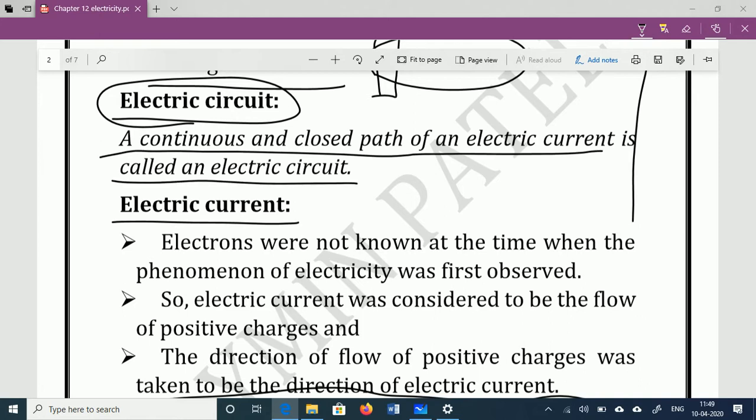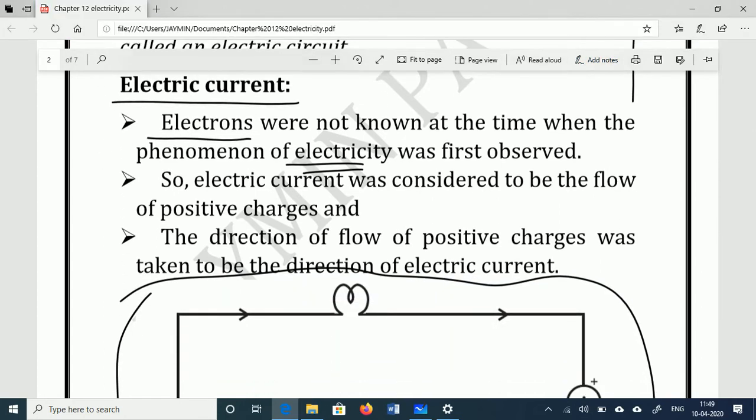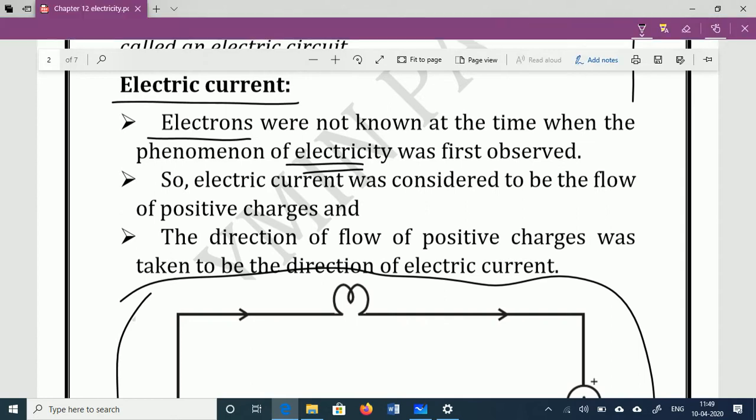Now students, one interesting thing is that when electricity was discovered, the electron had not yet been discovered. The discovery of electricity was before the discovery of electron. So in the past the thinking was false: it was thought that electric current was produced due to the flow of positive charge.